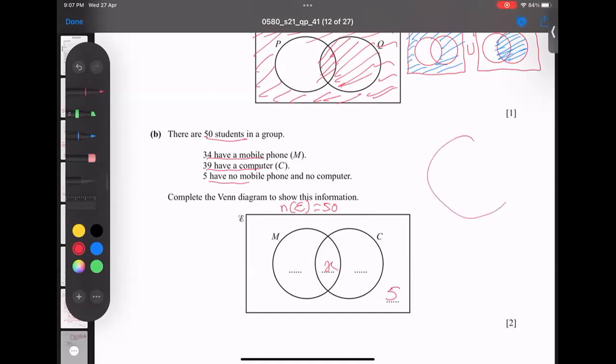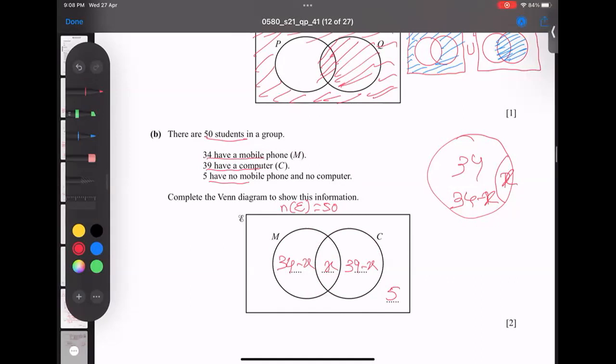For example, if this is 34 total and the X is gone, it becomes 34 minus X. This is the half moon of M, I write 34 minus X. And for the circle of C, if X is gone, the total circle is 39, but I'm looking for the other part, so 39 minus X. I believe up till here you understood well. And now I'm going to complete the question. How to complete the question?